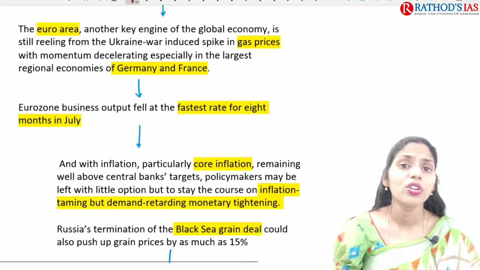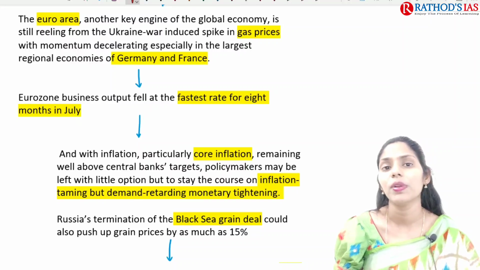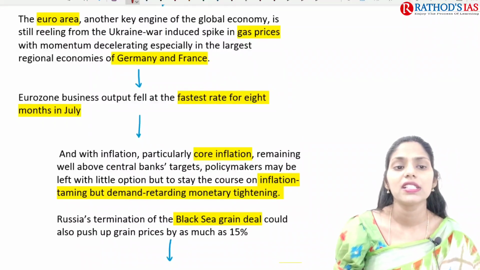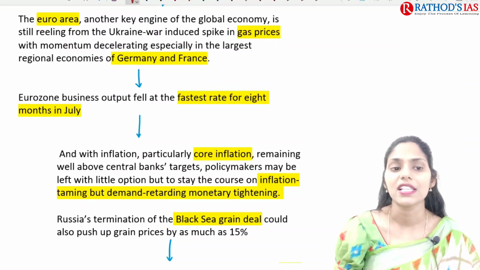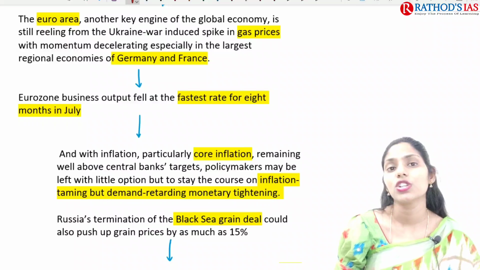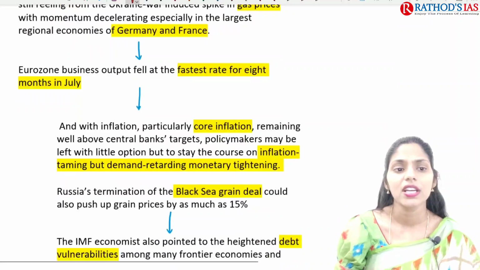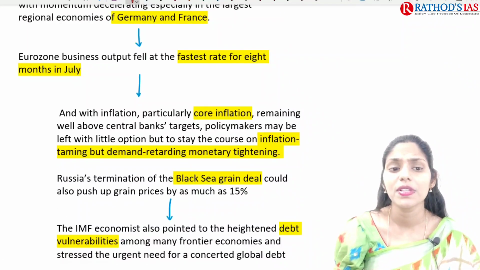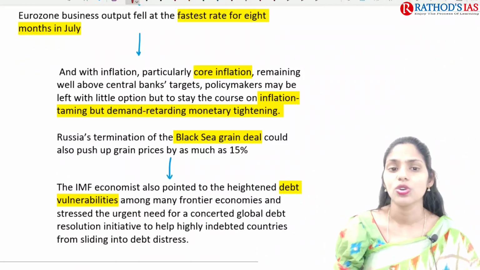And if you're talking about the euro area, it is another key engine for the global economy, and it is still reeling from the Ukraine war, which induced a spike in gas prices. Because of this increase in gas prices, it is having a negative impact on the people, right? And next, eurozone business output fell at a faster rate for eight months in July.